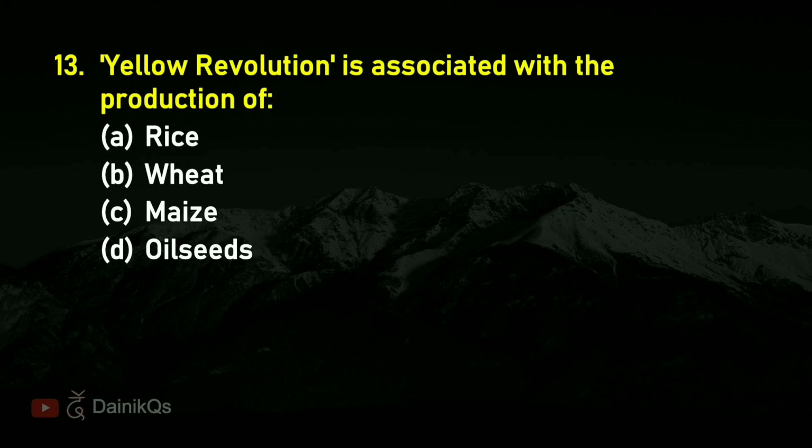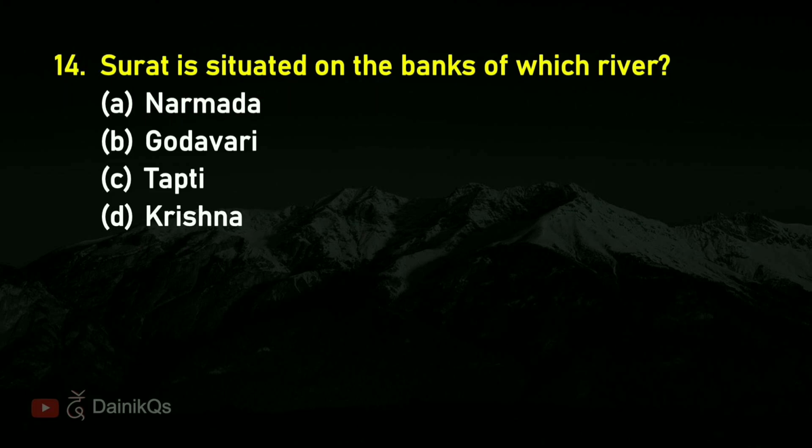Question 13. Yellow revolution is associated with the production of. Right answer is D. All seeds. Question 14. Surat is situated on the banks of which river? Right answer is C. Tapti.